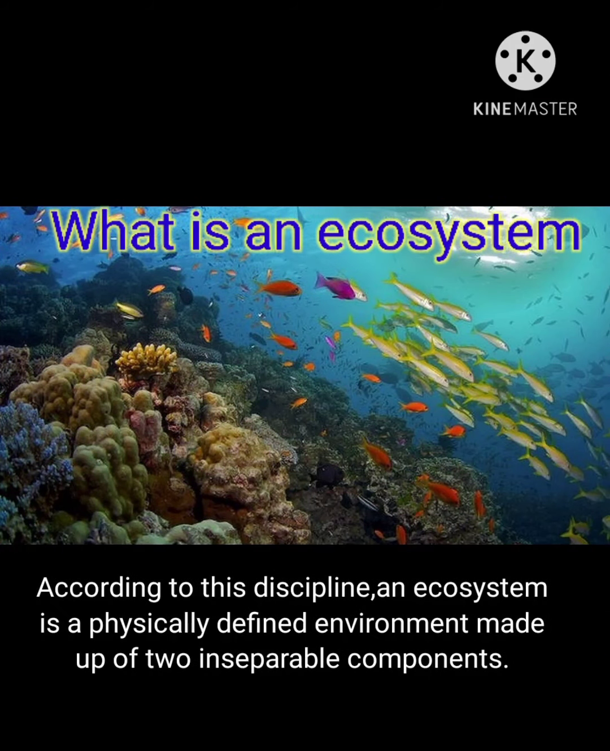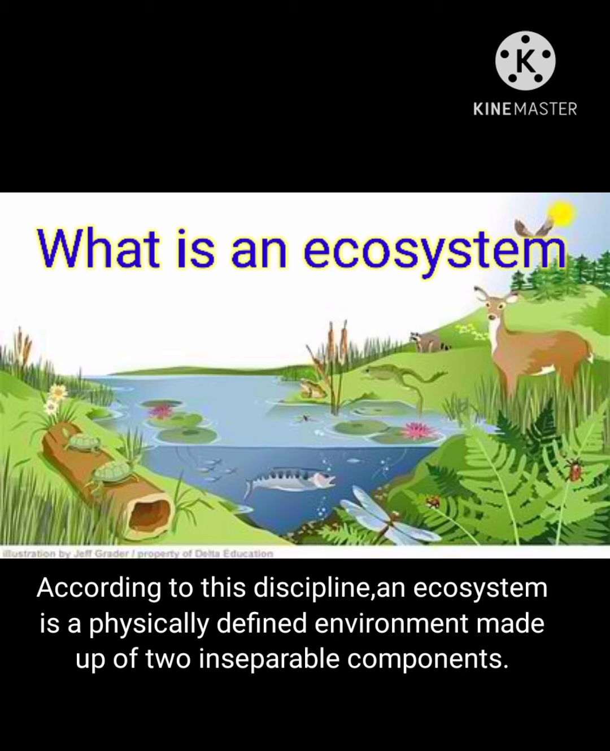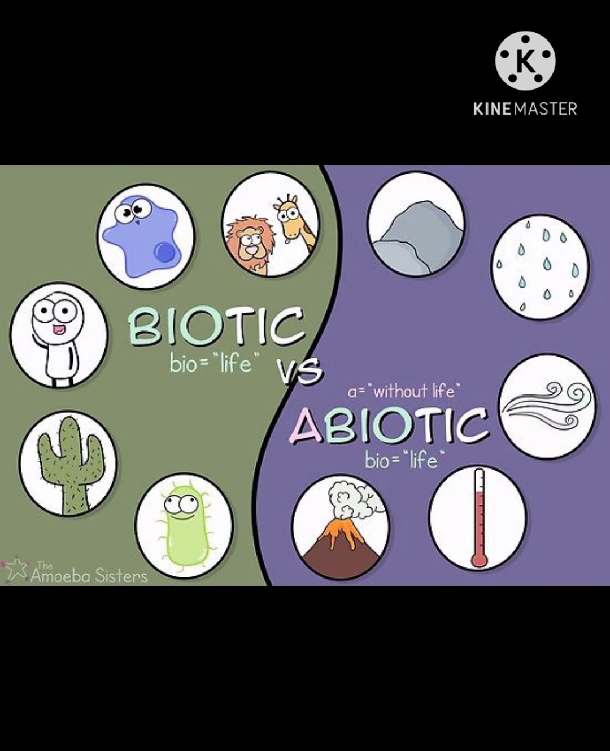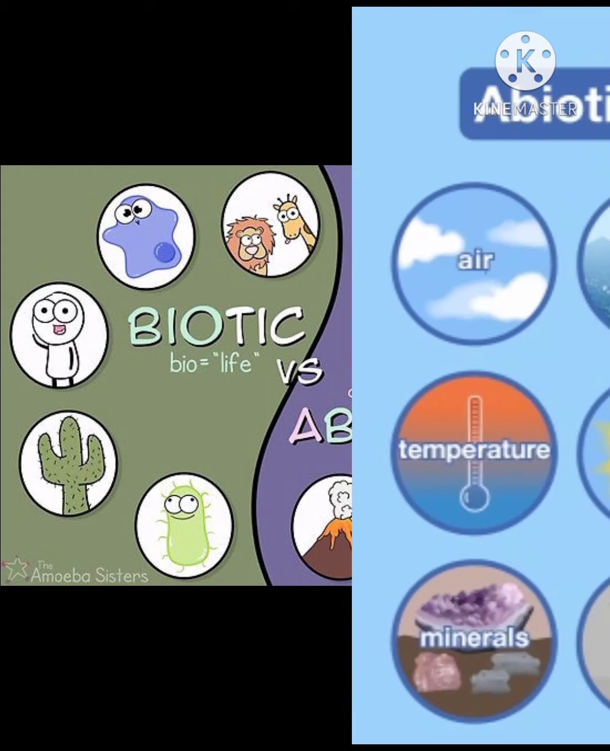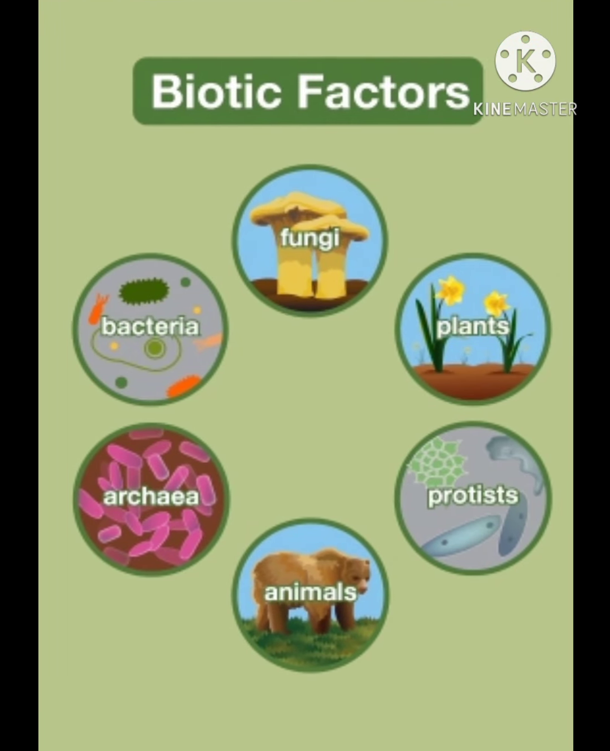According to this discipline, an ecosystem is a physically defined environment made up of two inseparable components, the abiotic and biotic. The abiotic is a particular physical environment with specific physical characteristics such as climate, temperature, humidity, concentration of nutrients or pH. The biotic is a set of living organisms such as animals, plants, or microorganisms that are in constant interaction.